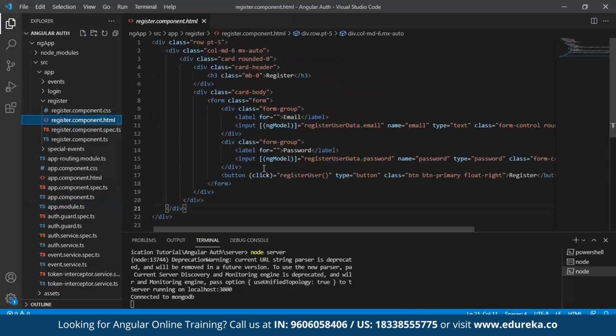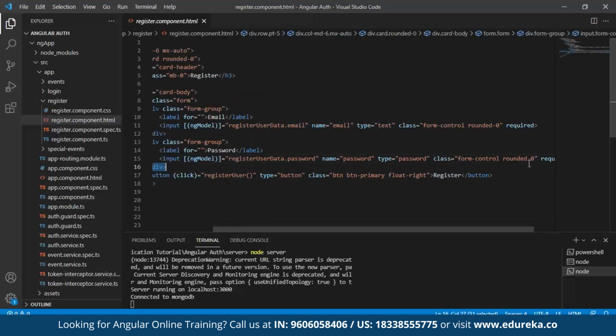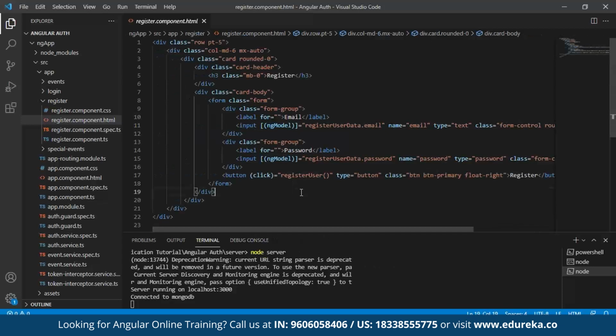Come back to HTML, and here my header is given as register. Similarly, make sure you give a required attribute for password and for email as well. With that, make sure you add ngModel, as this is a forms module and it should make sure all your form entities are installed.